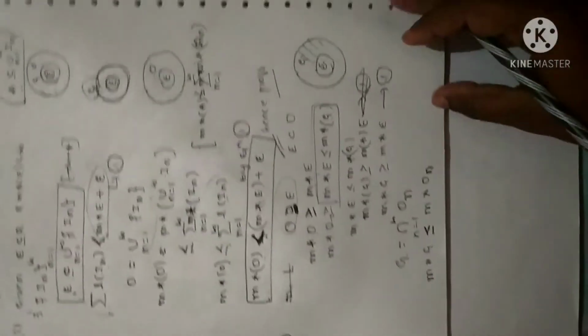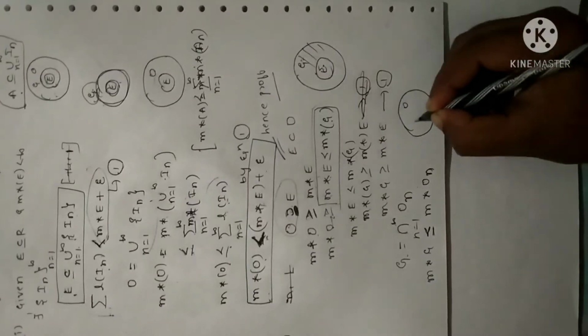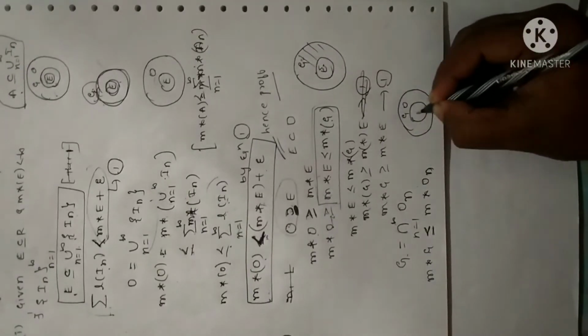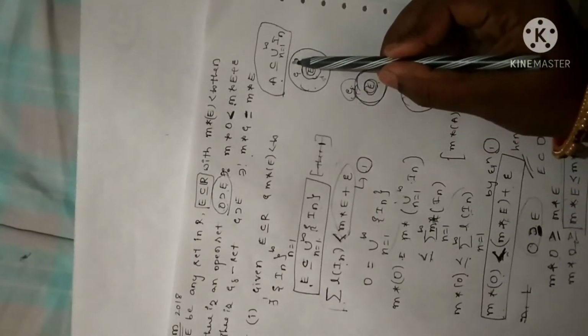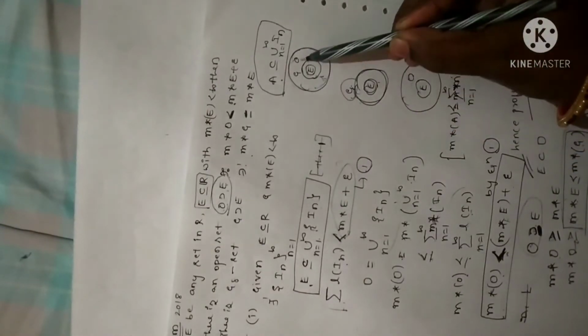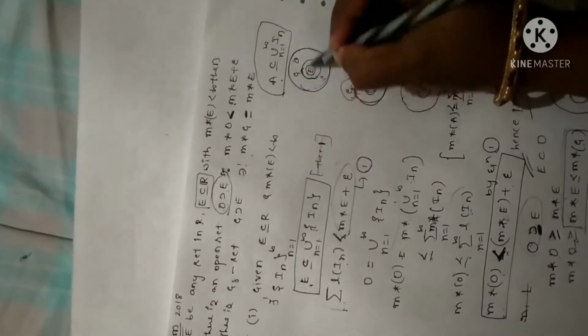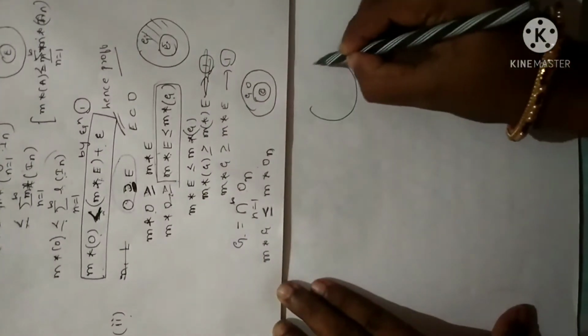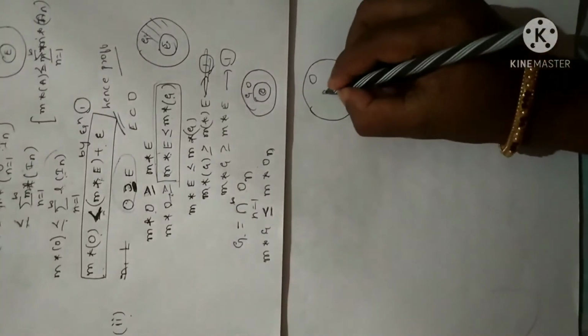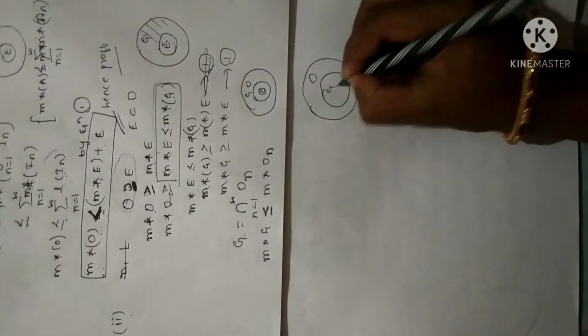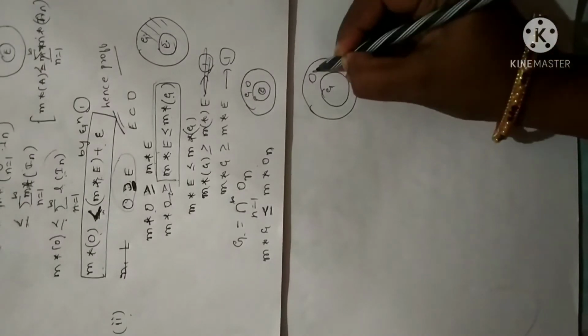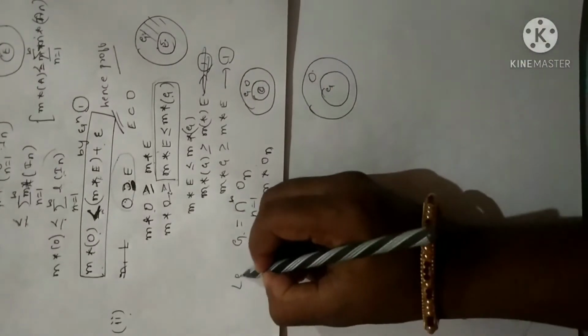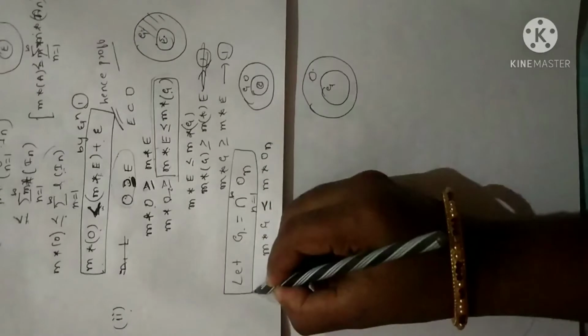Why? Because see here, O is one of the open intervals, G is a set inside, and E is inside G. Let me rewrite once again. Open set O I have, and within O I have G. So the measure of this G is always less than the measure of O. I have considered G as the intersection of all the open intervals.